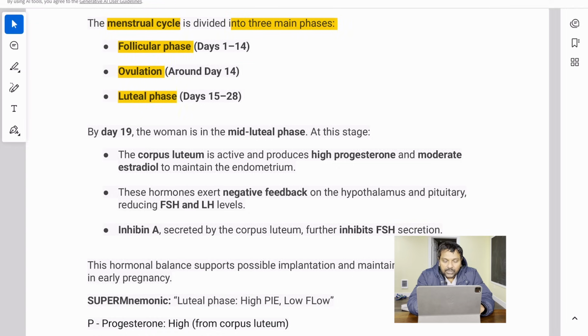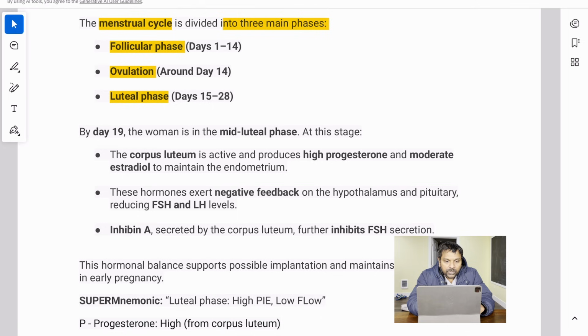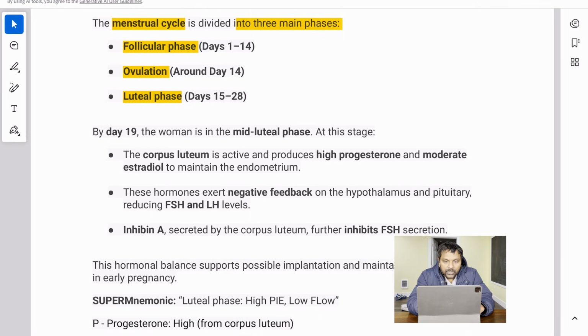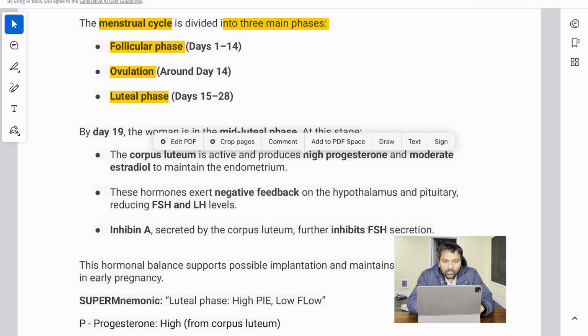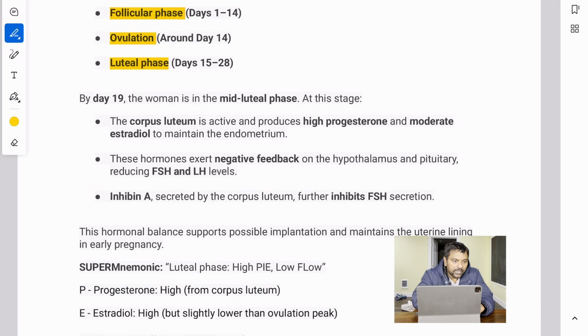So if you see luteal phase, the corpus luteum is active and produces high progesterone and moderate estradiol. All right. So the corpus luteum is active at that time, and it is producing high progesterone and moderate estradiol. And these hormones exert negative feedback on the hypothalamus and pituitary, reducing FSH and LH levels. And inhibin A further inhibits FSH secretion.